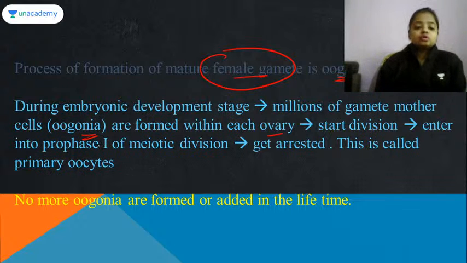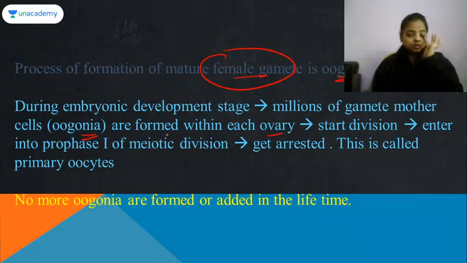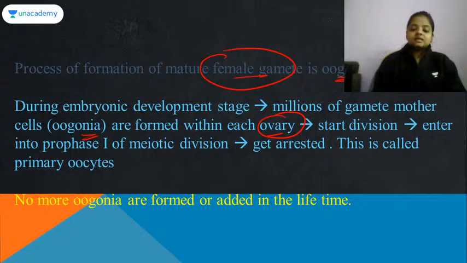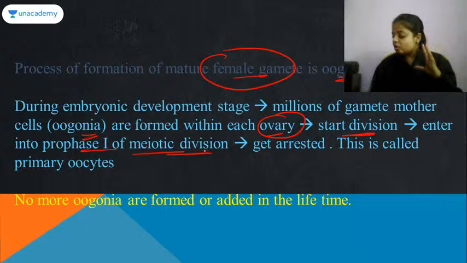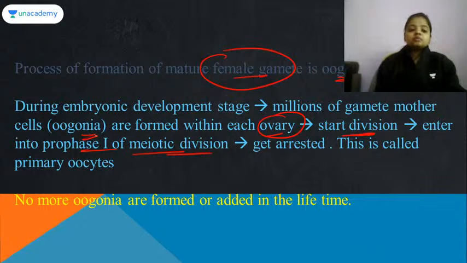तो oogonia मतलब जैसे female child born होती है, तो in the ovary there are so many female gamete mother cells. ठीक है, they start their division and they will enter into the prophase 1 of the meiotic division. Because we have learned that in meiotic division there is prophase 1, metaphase 1, anaphase 1, telophase 1, then prophase 2, metaphase 2, anaphase 2 and telophase 2. तो जब female child born होती है, उस टाइम उनकी बॉडी के अंदर prophase 1 तक का meiotic division हो चुका होता है.